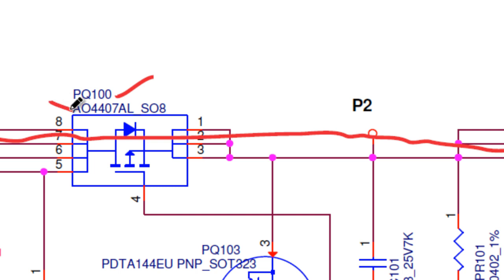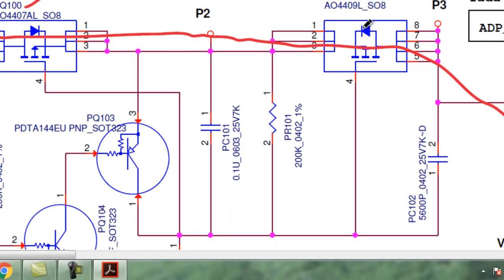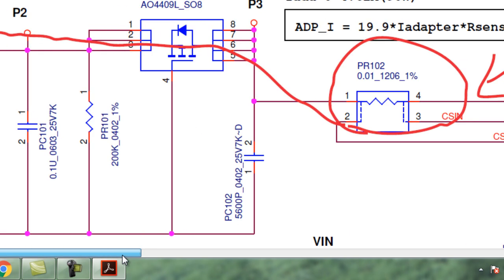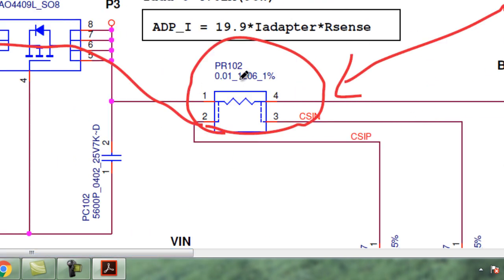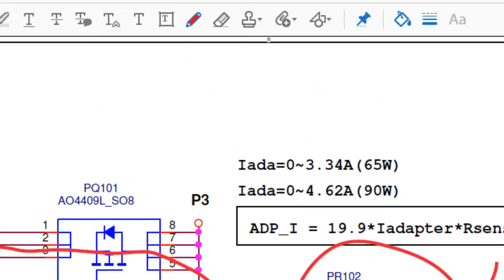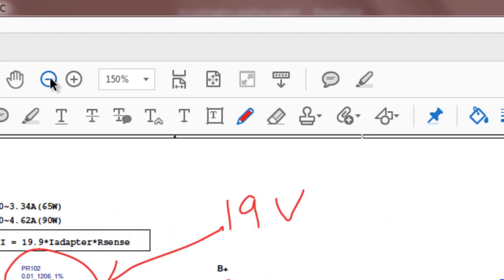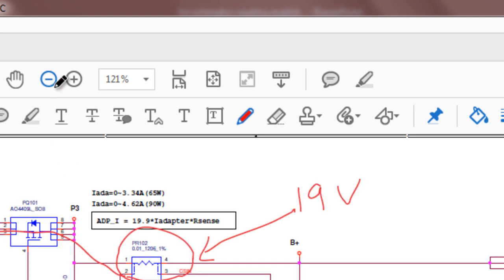So this one is the MOSFET number, and this one is the location number. My voltage will travel from PQ100 to PQ101, then it reaches 102, and then spreads across the entire motherboard. Now we're going to learn how this voltage will be handled.